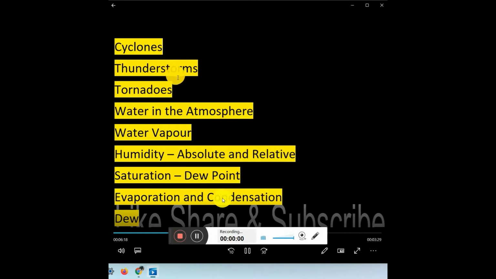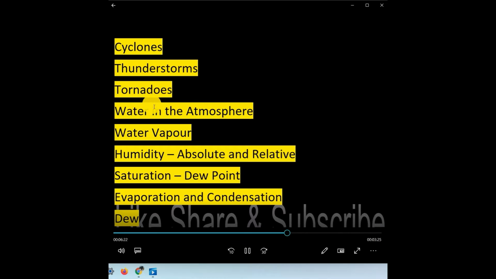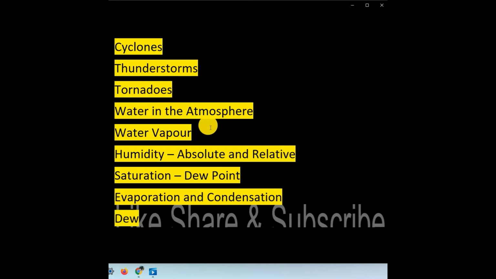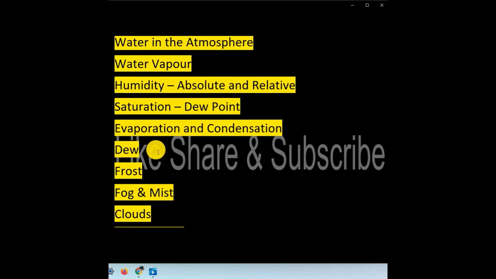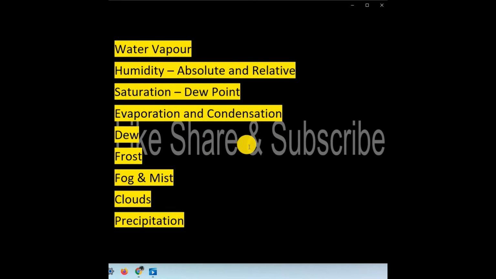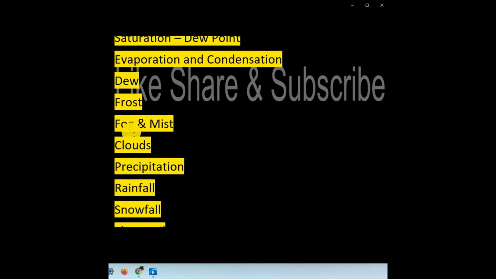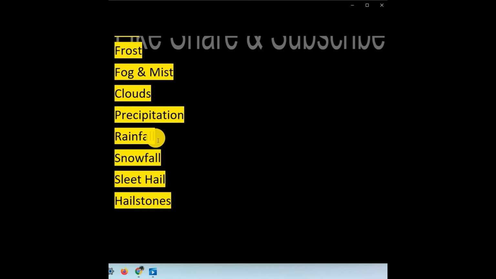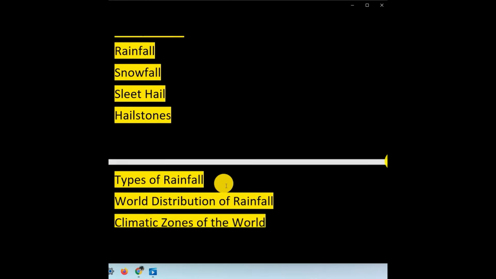In cyclones, again, what is thunderstorms, tornadoes, water in the atmosphere, water vapor, humidity, absolute and relative saturation and dew point, evaporation and condensation, dew, frost, fog and mist, clouds, precipitation, rainfall, snowfall, sleet, hail, and hailstone.